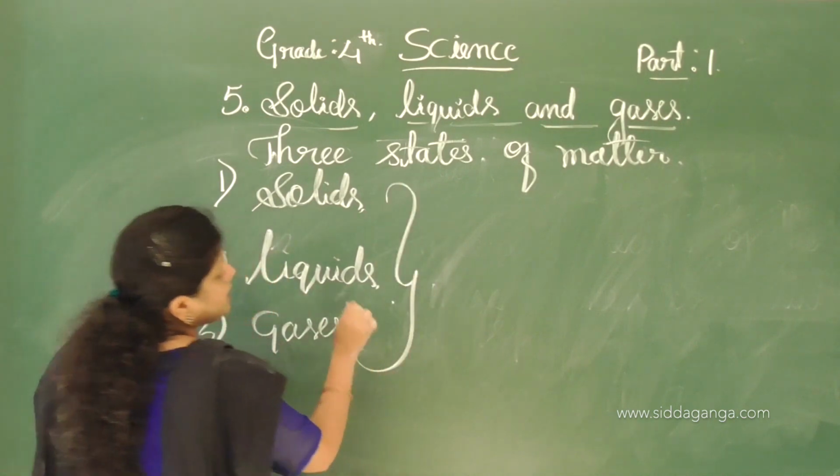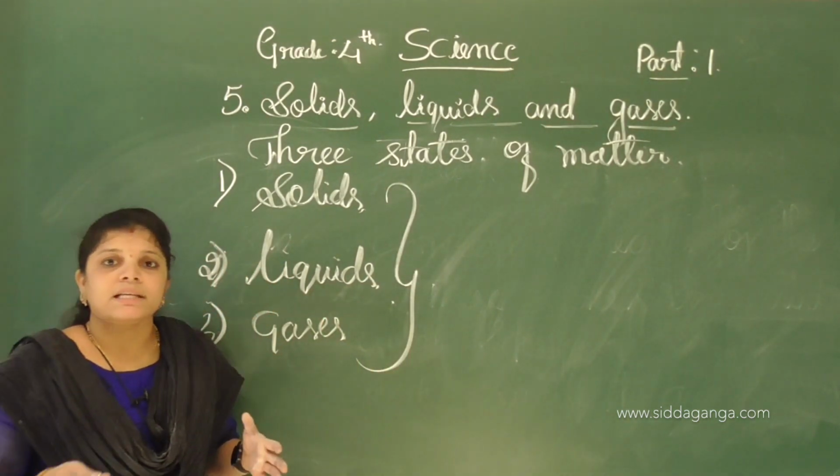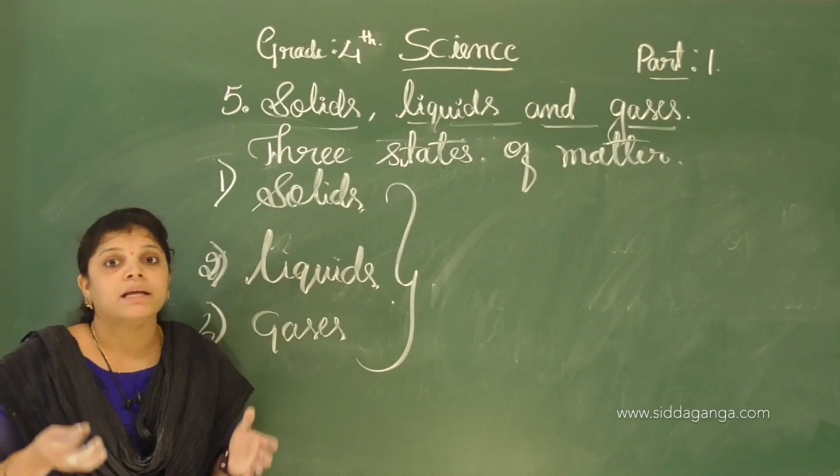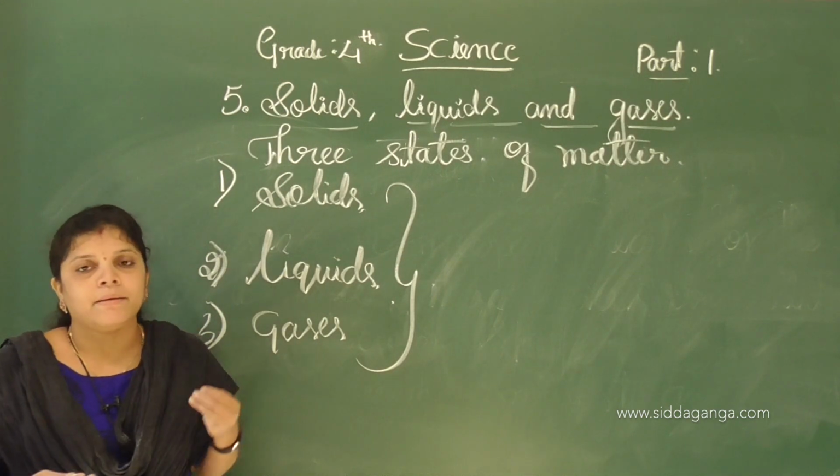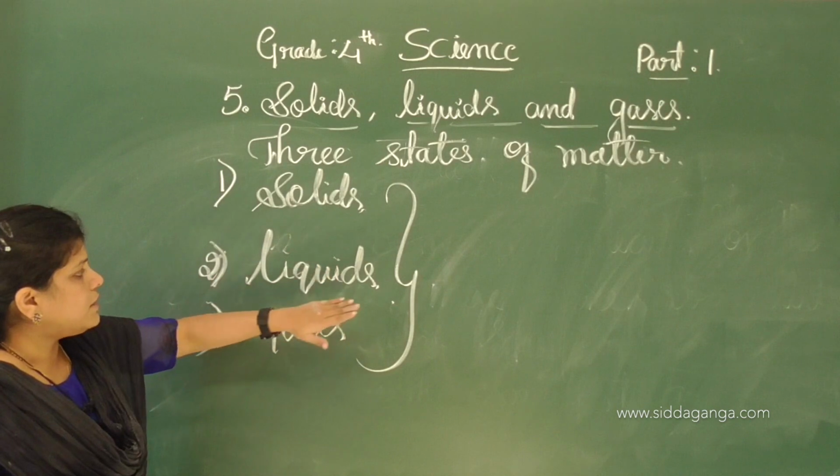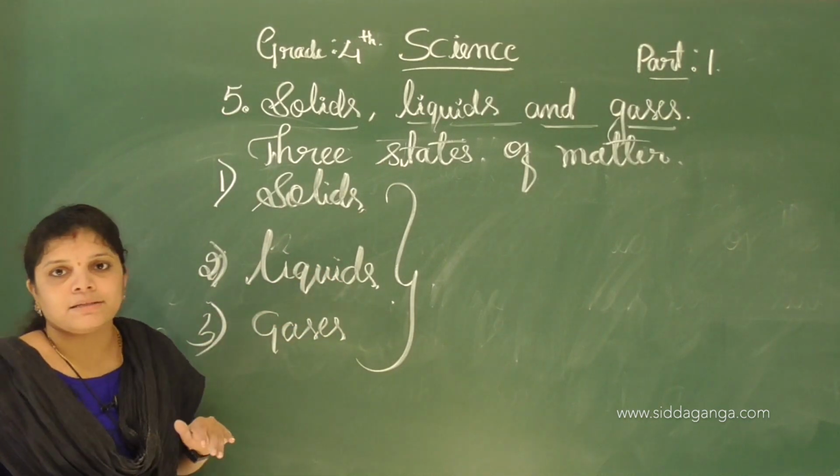See, these are the three. So in our surroundings we can see many different types of matter, and we classify them into three main states: solids, liquids and gases.